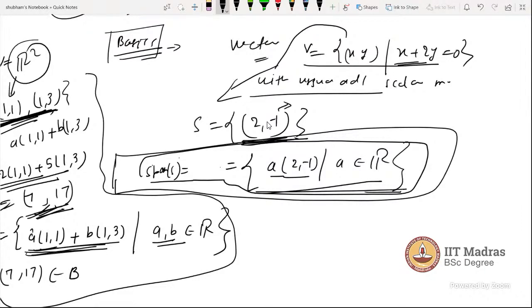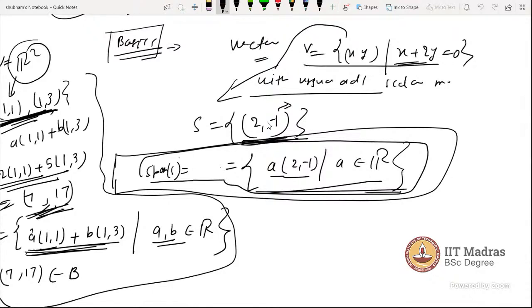So (2, -1) is in a vector space. So all linear combinations of (2, -1) which satisfy the operation, the set of all those linear combinations is a span. Is that right? There are no operations required; all the multiples of (2, -1) are in the set.